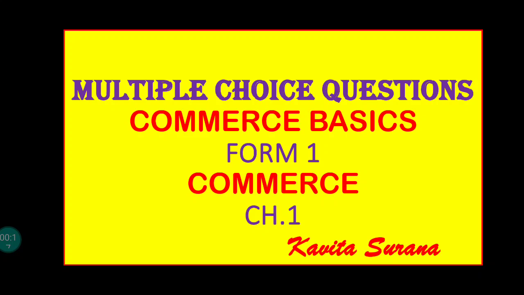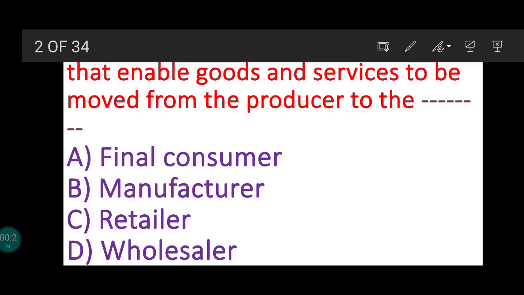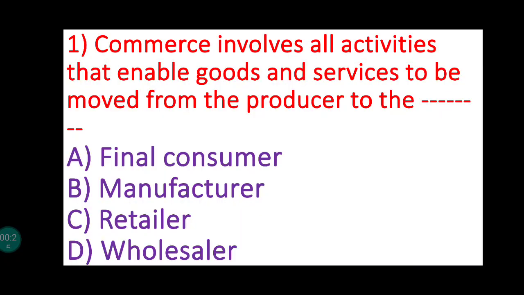Now turning to Form 1 MCQ series for Commerce, Chapter 1, Commerce Basics. Multiple choice questions. Number 1. Commerce involves all activities that enable goods and services to be moved from the producer to the dash. So here 4 options are there: final consumer, manufacturer, retailer and wholesaler.